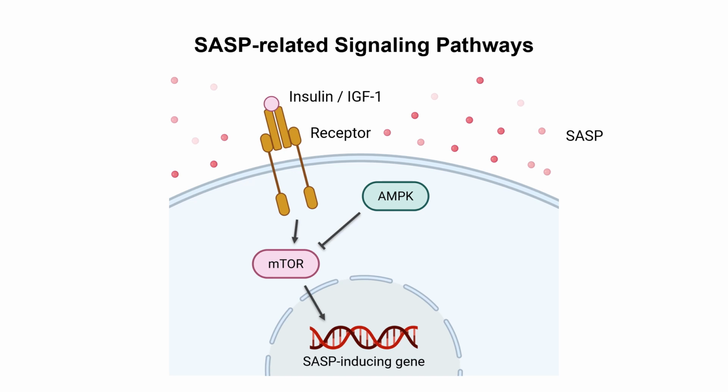Then it can suppress the mTOR pathway, and then suppress the SASP-inducing genes. AMPK can also activate sirtuin, and sirtuin suppresses the SASP-inducing genes. So the left side is growth signaling, which makes SASP. The right side is a nutrient sensing system. When we have low nutrient conditions, it suppresses SASP.